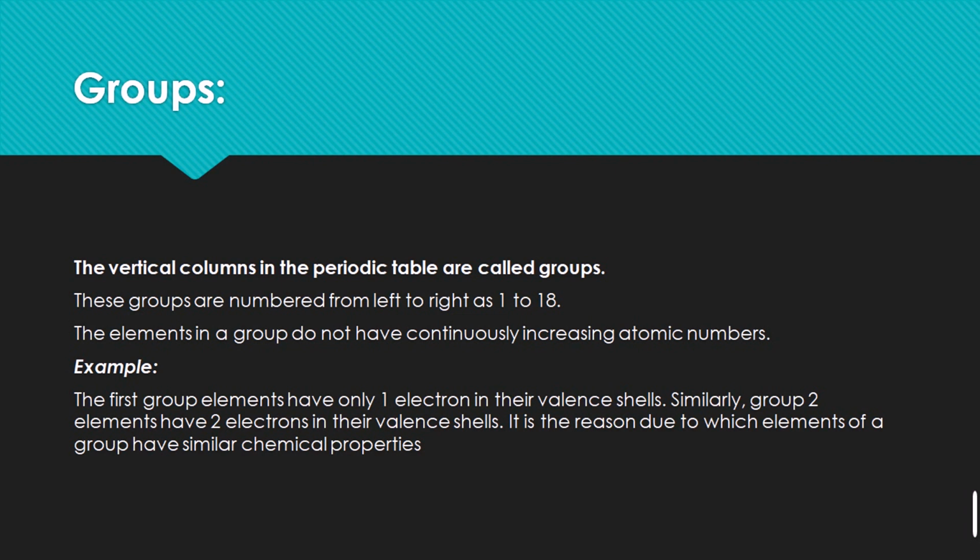When they have the same chemical properties, they are placed in the same group, based on properties such as boiling point, melting point, or valence shell electronic configuration. So they are arranged into vertical columns, and these are called the groups.